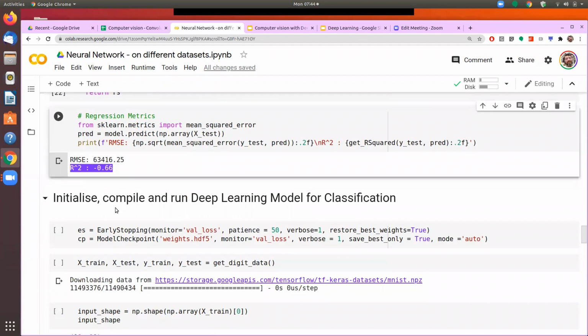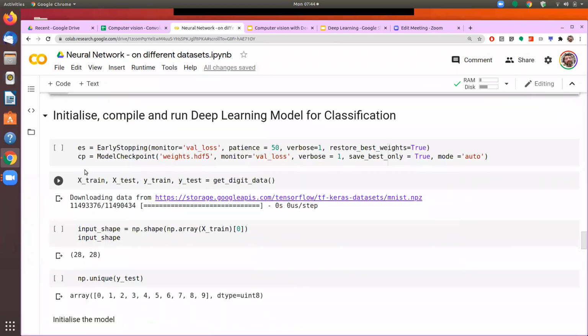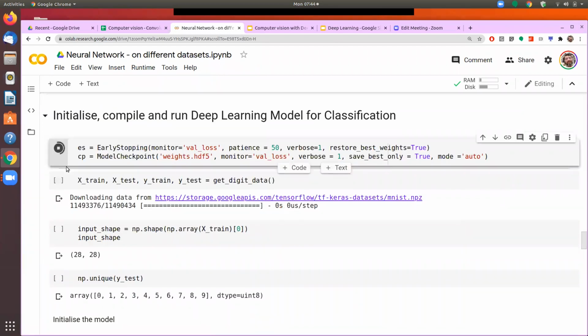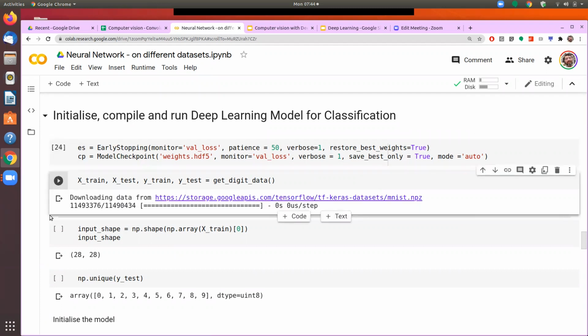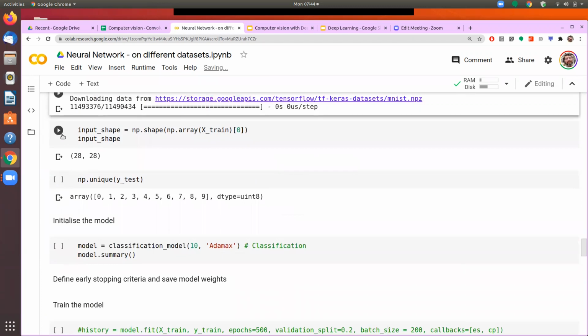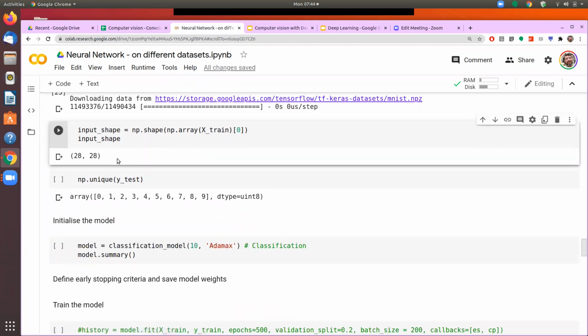In the same manner, you can define the function for classification. Here also we will use early stopping and checkpointing, so I'm not going into that. For the classification part, we will call the digit data set, which we have used even earlier. The rest of the things remain the same.